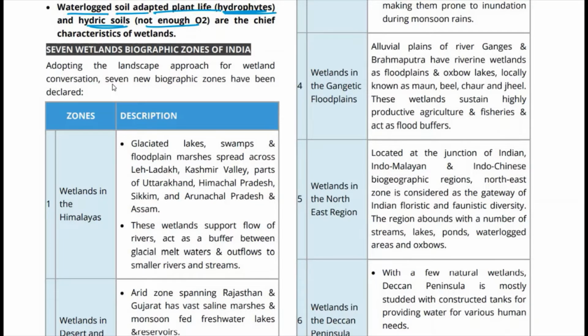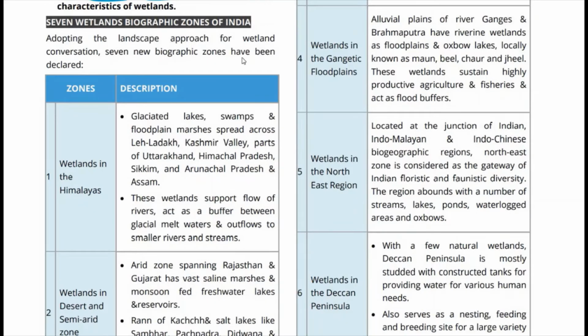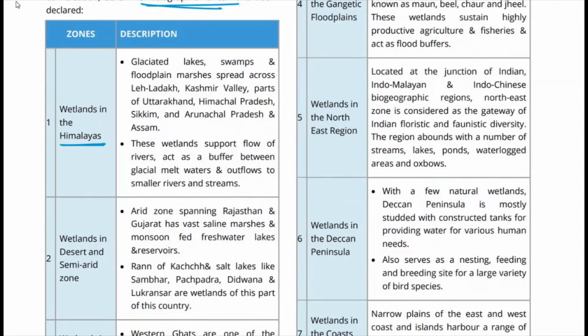Now we will look at the 7 wetland biogeographic zones of India. So now let us quickly go through the 7 wetland biogeographic zones of India. Adopting the landscape approach for wetland conservation, 7 new biogeographic zones of India have been declared. The first zone is the Himalayan region, so the wetlands in the Himalayas we'll see here.